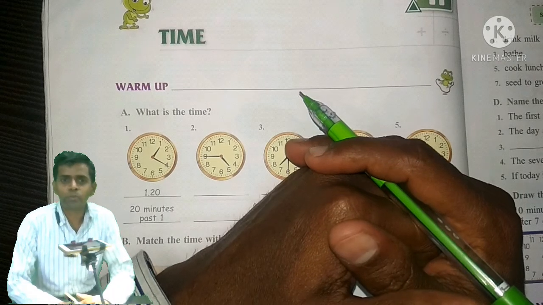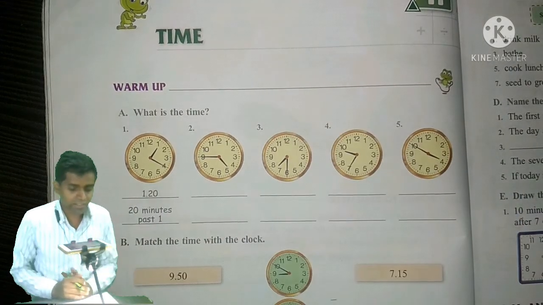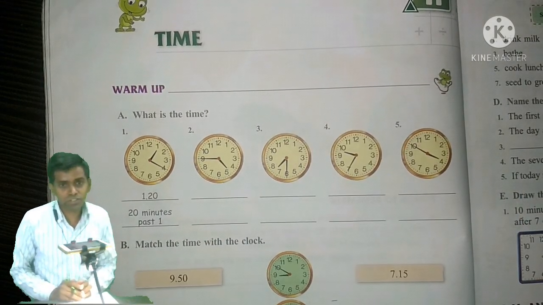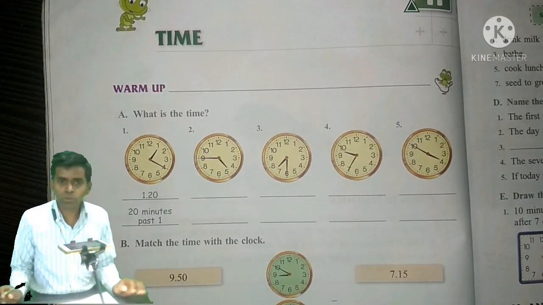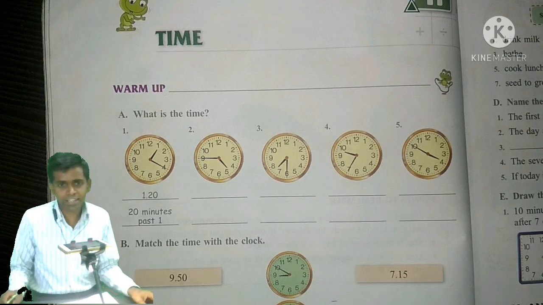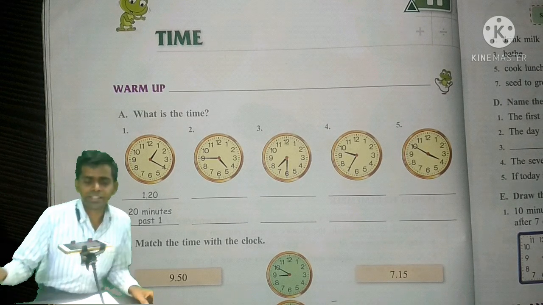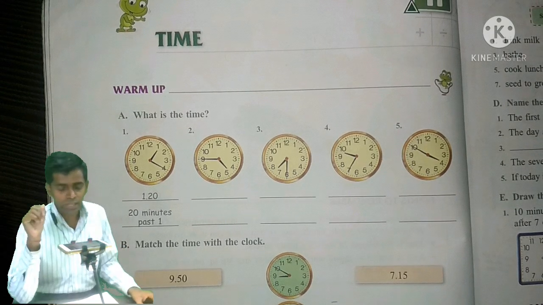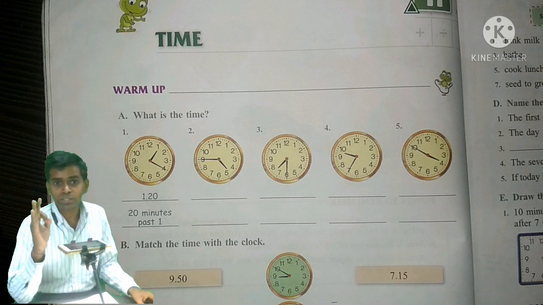And now we are moving towards the next chapter. The next chapter is chapter number 11, which is Time. It is available on page number 162. Dear students, it is the last chapter of standard fourth. And there is one good news, and that is what?